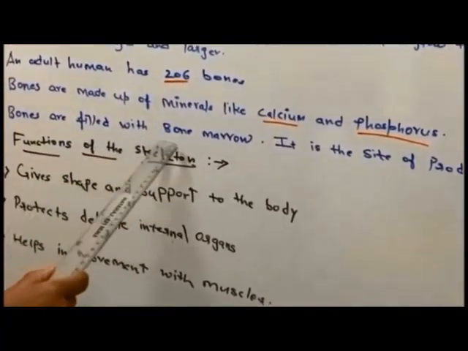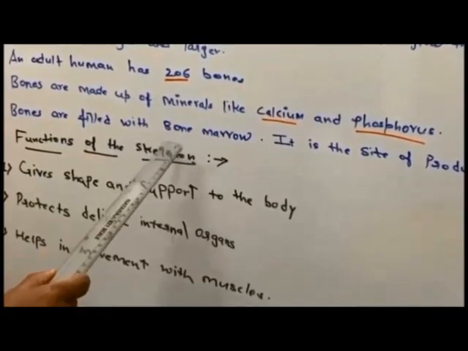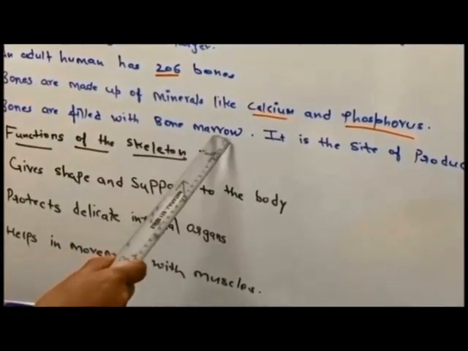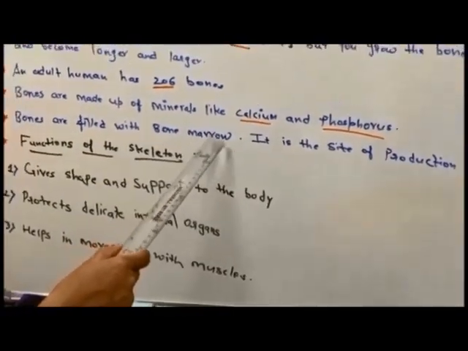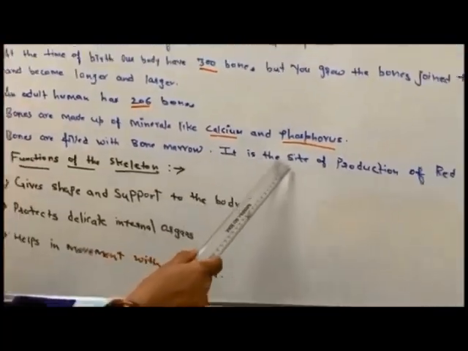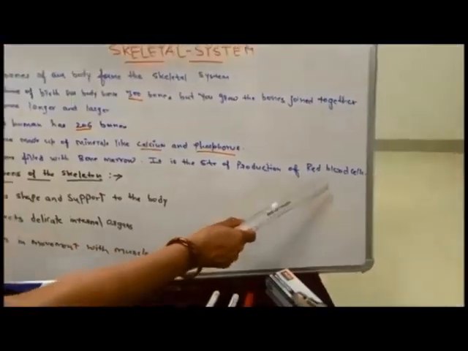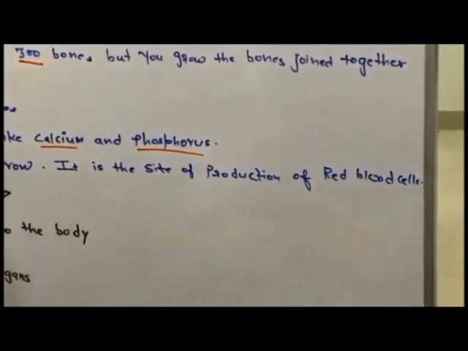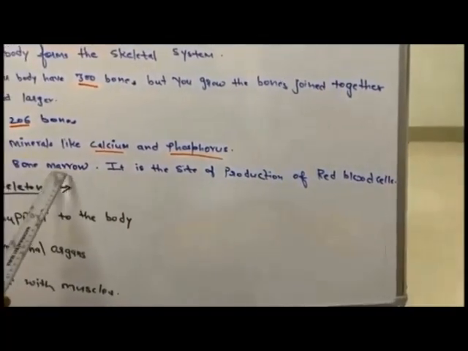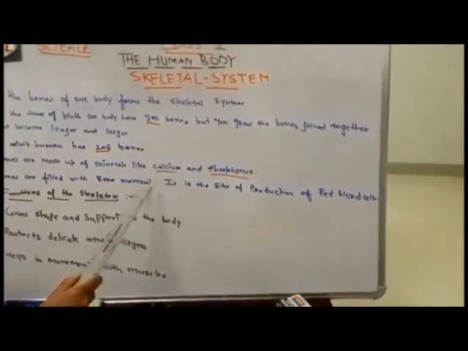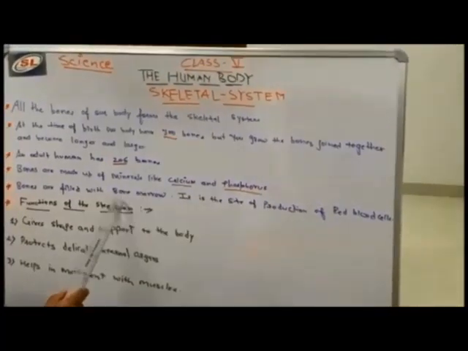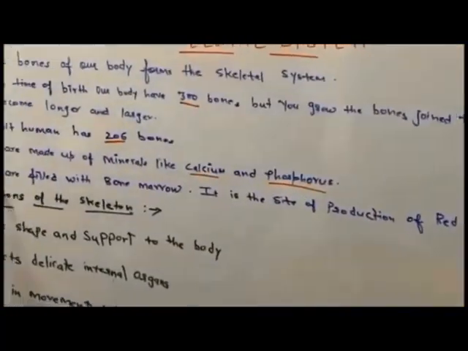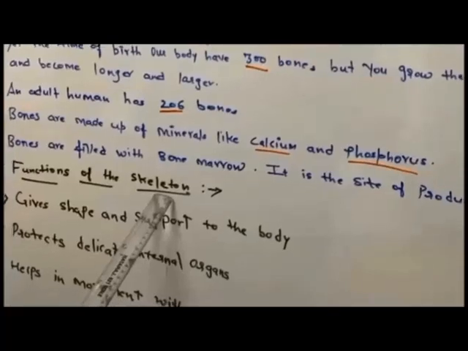जो हमारे बोन्स होते हैं वो अंदर से खाली नहीं होते, उनके अंदर बोन मैरो होता है. Now what is this bone marrow? Bone marrow, it is a site of production of red blood cells. That means ये जो bone marrow है इसके अंदर जो हमारे blood के red blood cells होते हैं वो बनते हैं. Okay? Now what is the function of this skeletal system?